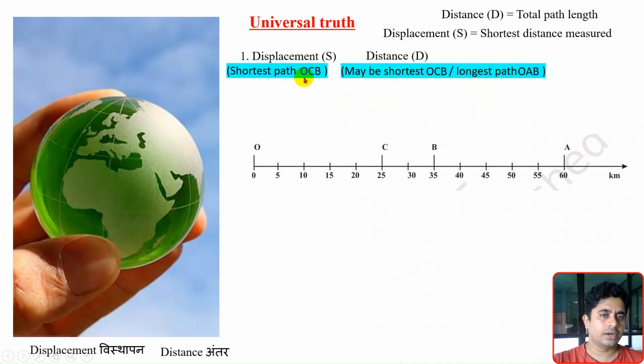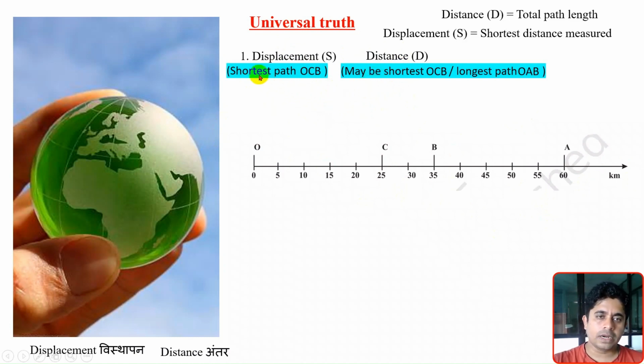Now if I compare displacement and distance for this particular journey, the shortest path and the longest path, the shortest path will always be equal to the shortest path. Shortest path OCB, consider it as a displacement or as a distance, the meaning will be the same.